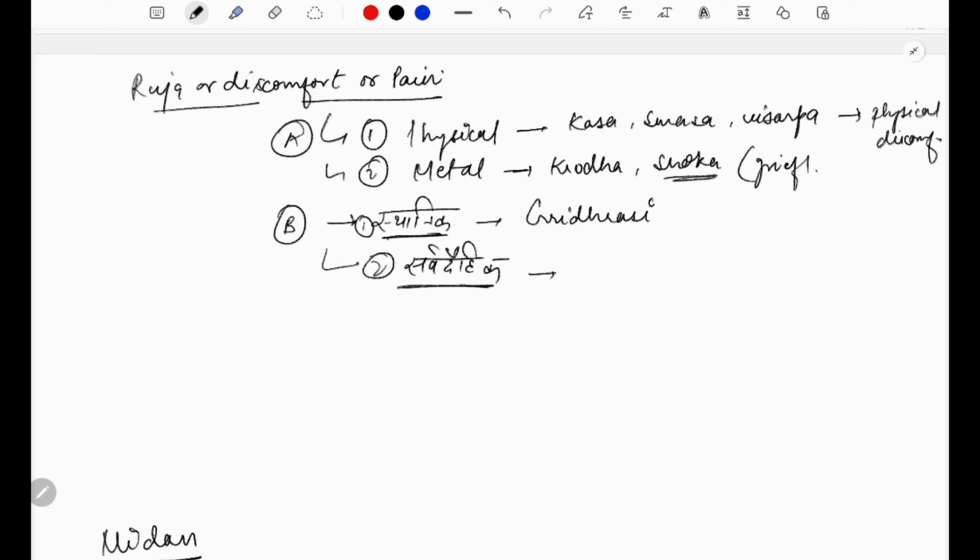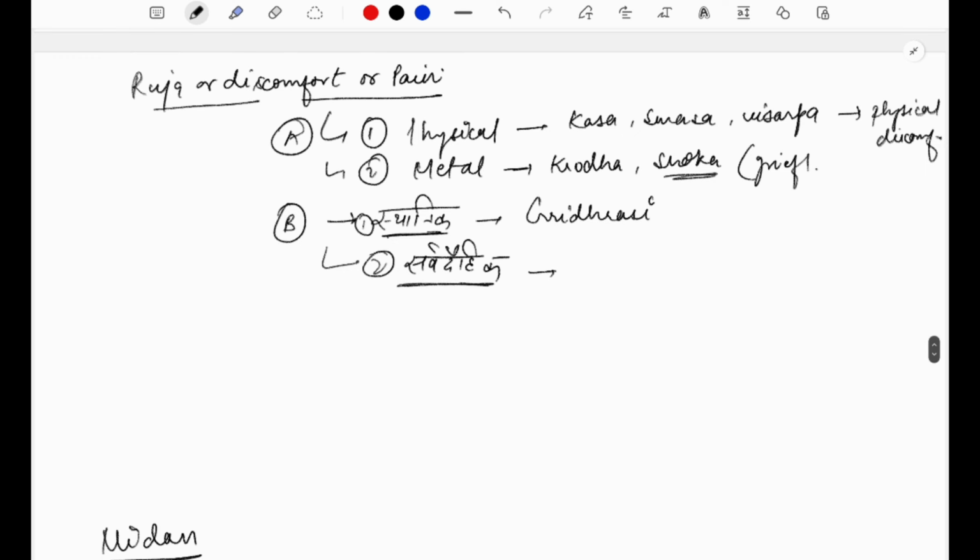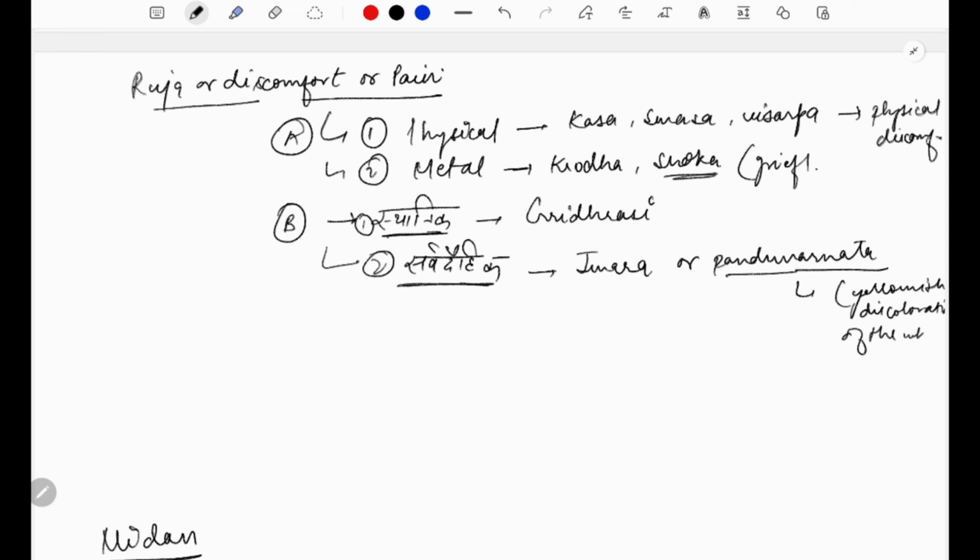In sarvadehik type of ruja, the discomfort or pain will be observed in the whole body, such as we see in Jwar or Pandu Varnata. Pandu Varnata is nothing but yellowish discoloration of the whole body. This is sarvdehic type of discomfort, pain or ruja, right?